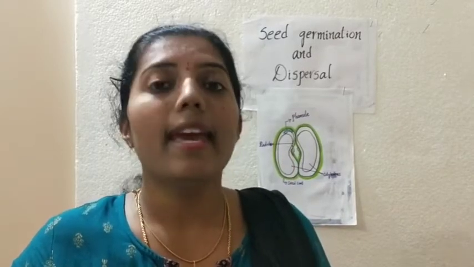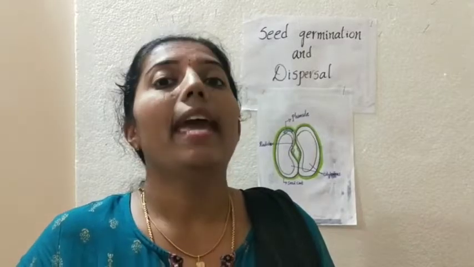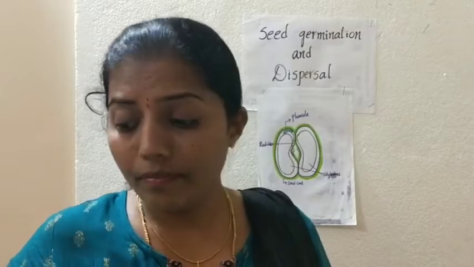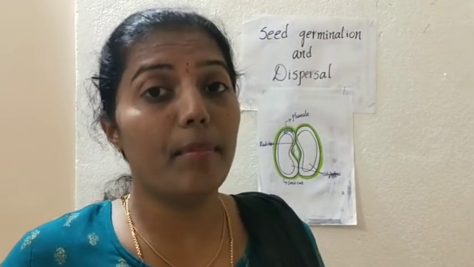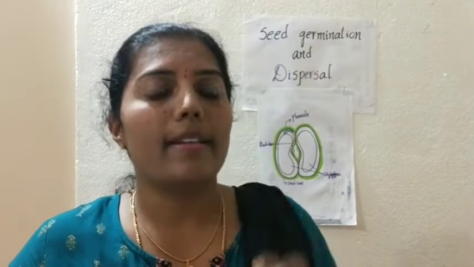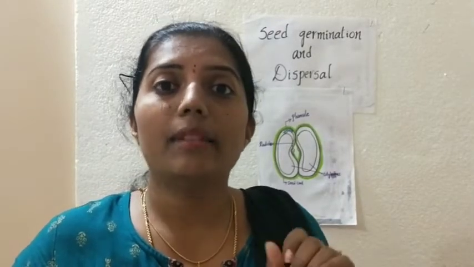Embryo is the third part of a seed. And this embryo contains two parts, that is radicle and plumule.